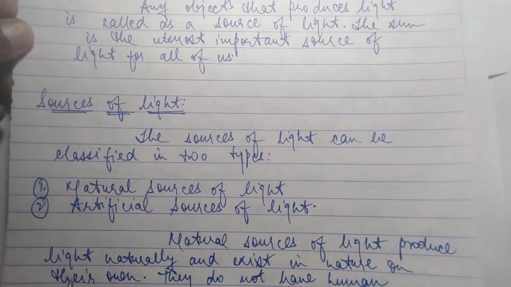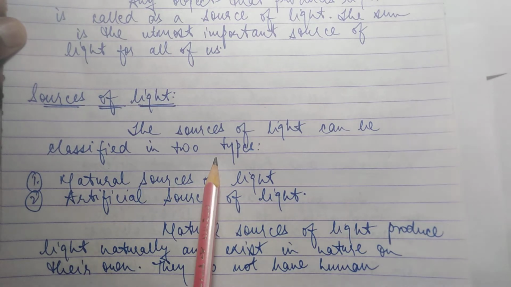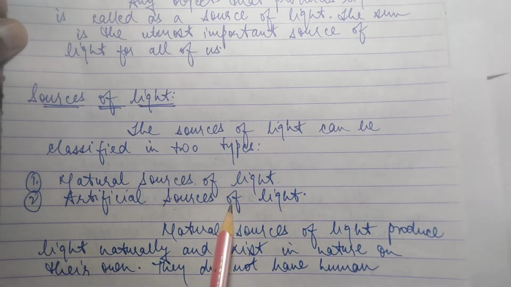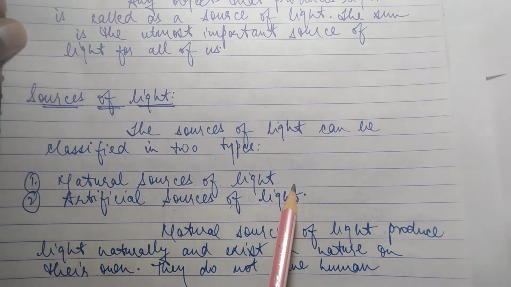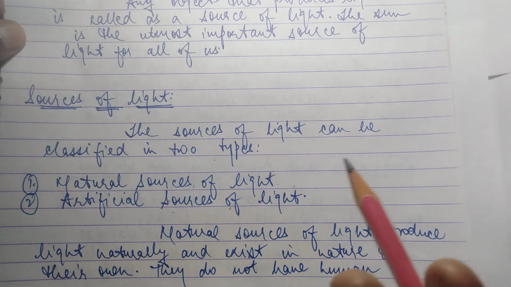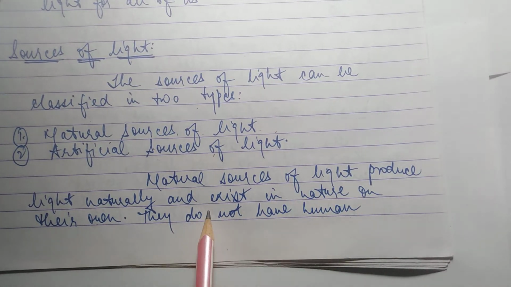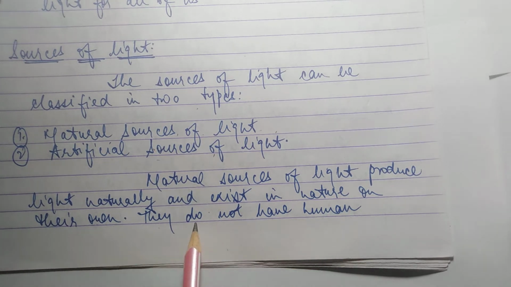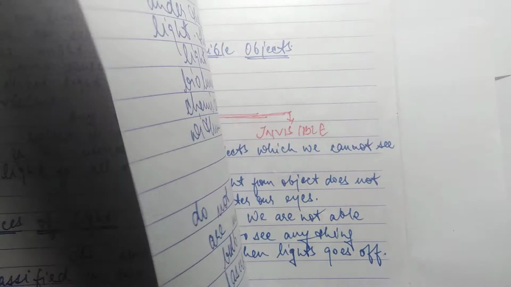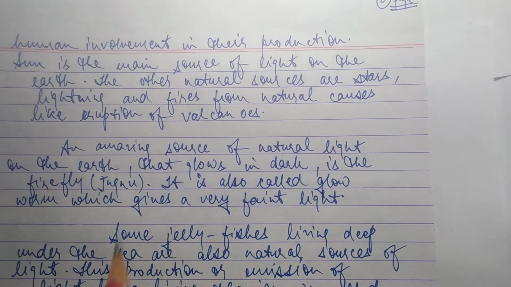Now, what are the sources of light? The sources of light can be classified into two types: natural sources of light and artificial sources of light. Natural means the sun, and artificial means bulbs in your rooms. Natural sources of light produce light naturally and exist in nature on their own. They do not have human interference or involvement in their production.